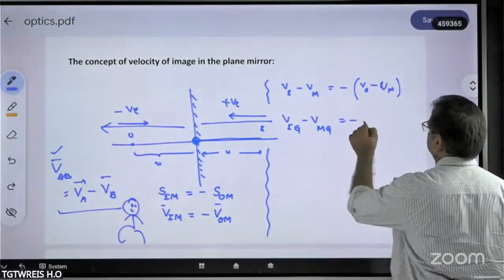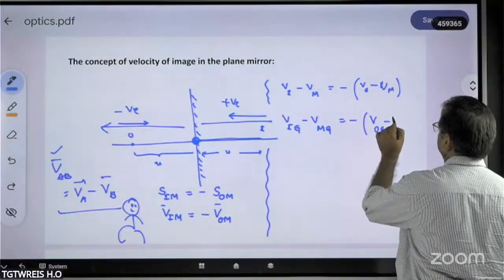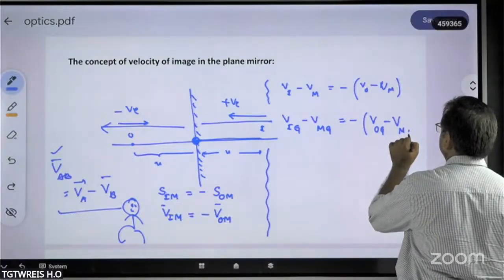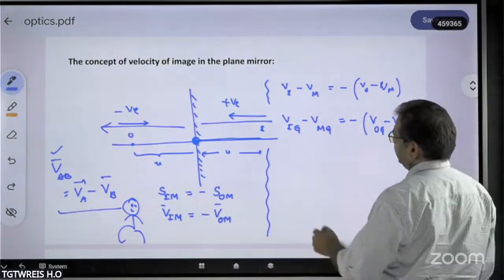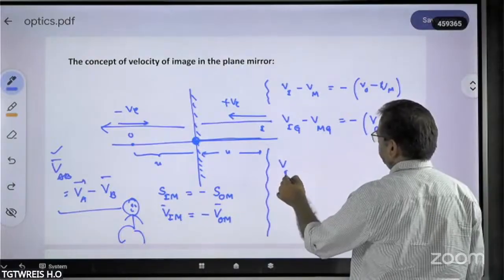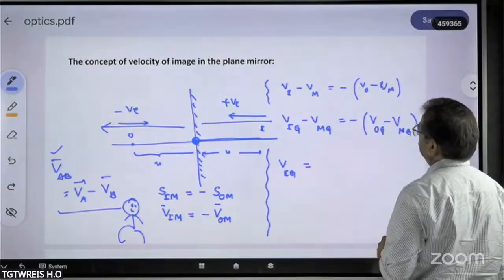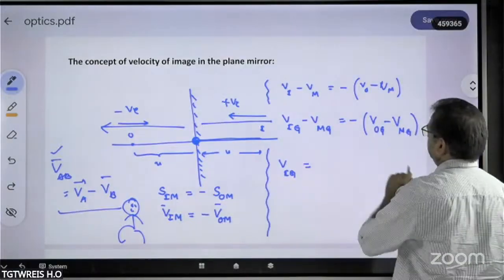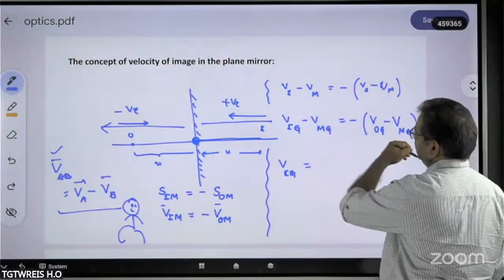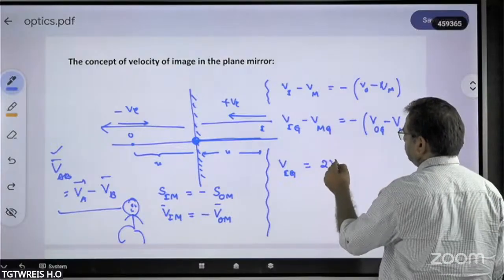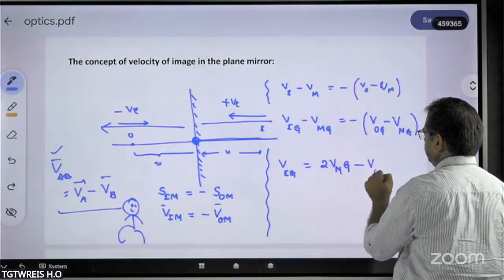Then here what should I write? Velocity of the object with respect to the ground minus velocity of the mirror with respect to the ground. So what formula you are going to get here? So velocity of the image with respect to the ground is equal to, when you take this side, minus into minus plus is VMG, and this comes this side, 2 VMG minus VOG.